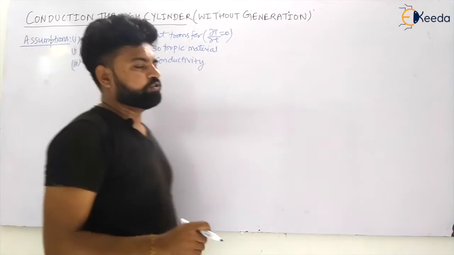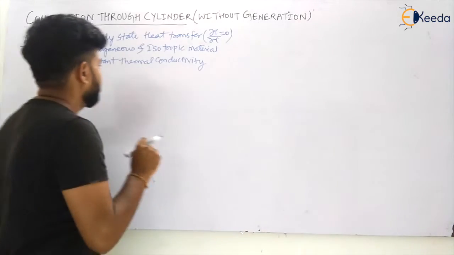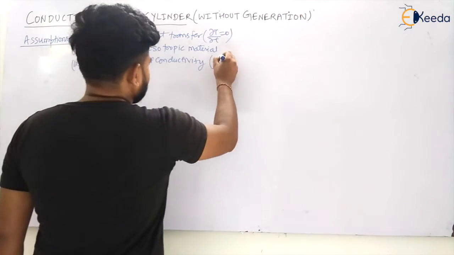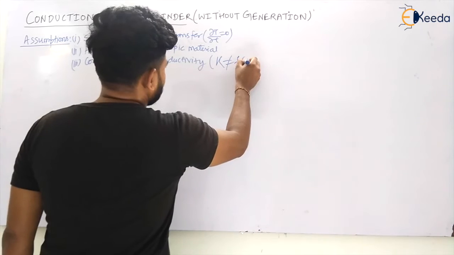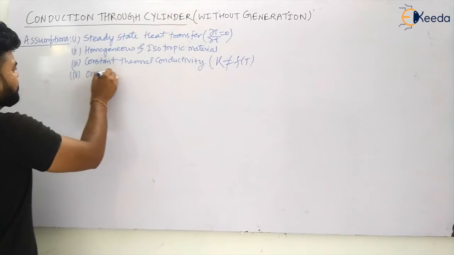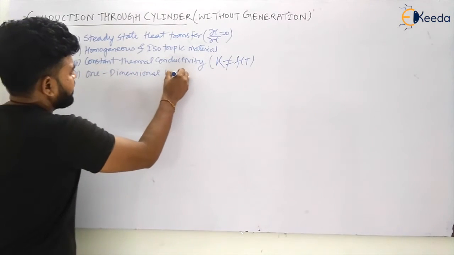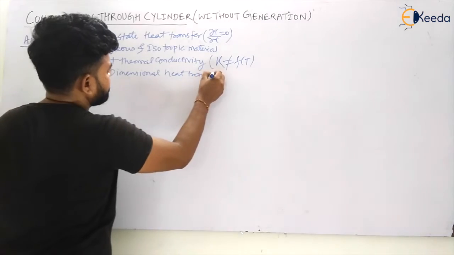I know for GATE you want to only remember equations, but these are very much important. That is, K is independent of temperature. Now the fourth one, which is most important, is one dimensional heat transfer.